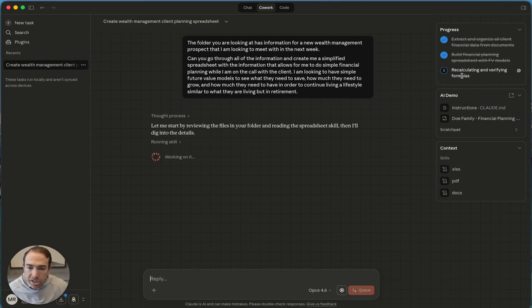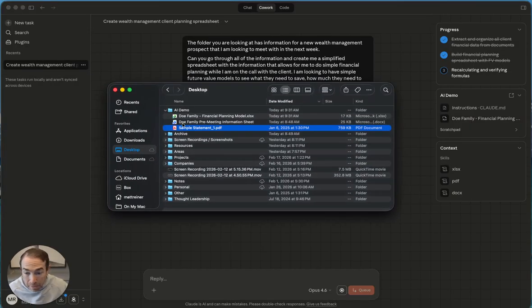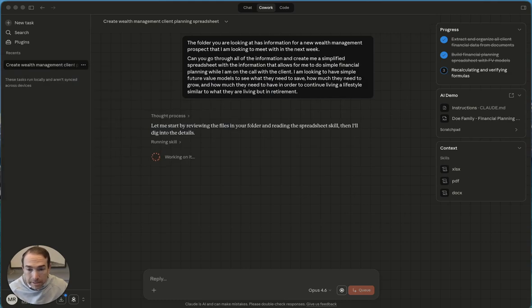Now, one thing to notice that happened over that 2.5 minutes or so was this was a new file that was added. And look where it was added. If you look up in this box, it says users-matt-reiner-desktop-AI demo. That was the folder. Doe Family Financial Planning Model.xlsx. That's an Excel file. It added that file into my folder structure. Remember, there was only 2 files here earlier. Now there's a third. We're going to wait to open it up until it's fully done.